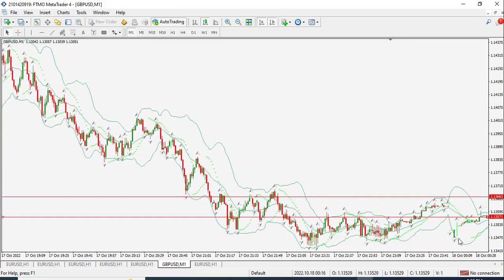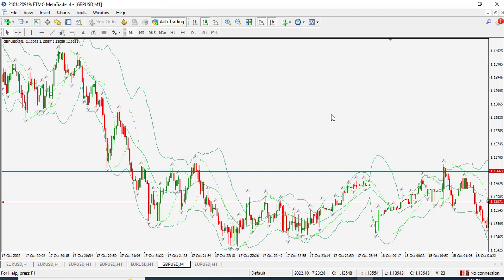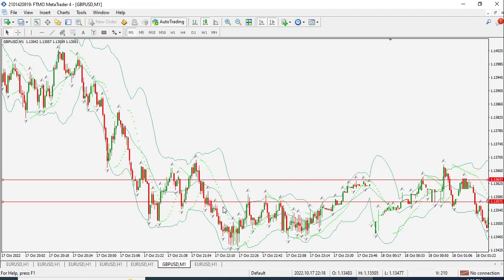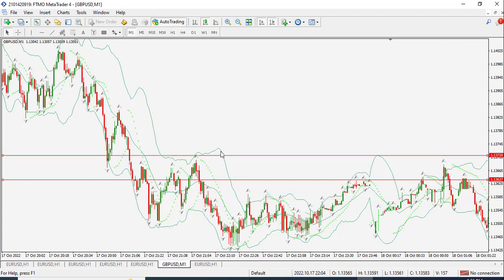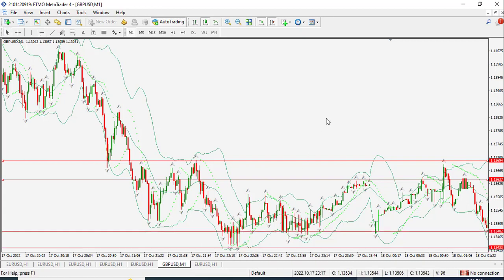Yes, it did, and it moved a few pips, so it's more than enough to make some profit. So we formed a new resistance there and there, and we have formed some support area there because there is some noise where the price recently showed some reaction.